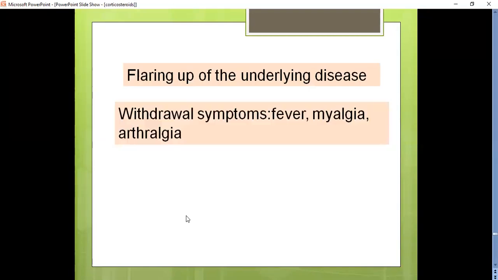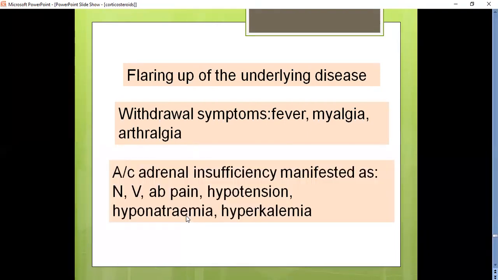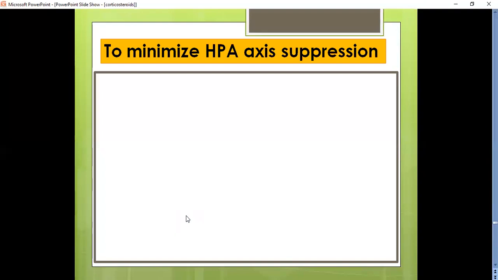So if we suddenly withdraw corticosteroids, the patients may show withdrawal symptoms such as fever, muscle pain, arthritis, etc., and may also have flaring up of certain underlying diseases. This acute or chronic adrenal insufficiency may manifest as nausea, vomiting, abdominal pain, hypotension, hyponatremia, hyperkalemia, etc. In order to minimize HPA axis suppression, we should use steroids only if indicated.